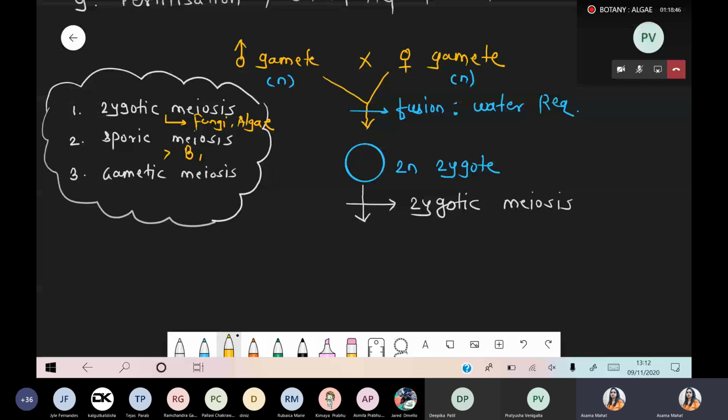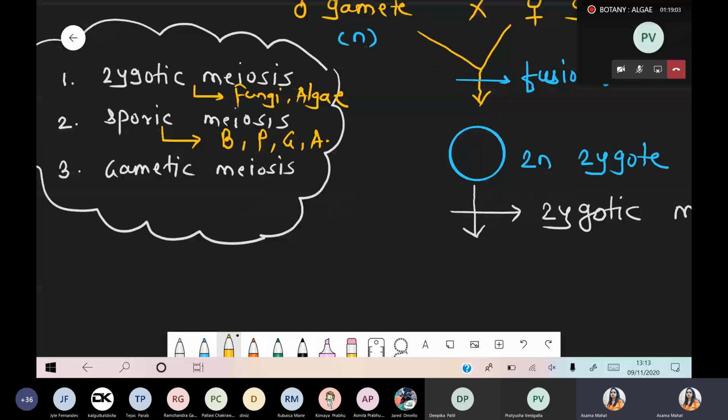Also present in gymnosperm. Also present in angiosperm. So if you see, zygotic meiosis is present in case of lower plant kingdom, that is algae. Rest of all plant kingdom means bryo, pterido, gymno, angio, all they have sporic meiosis. What is meaning of sporic meiosis? Something the sporophytes are there, something spore mother cells are there, and now that spore mother cell undergoes the reductional division and formation of the spore.